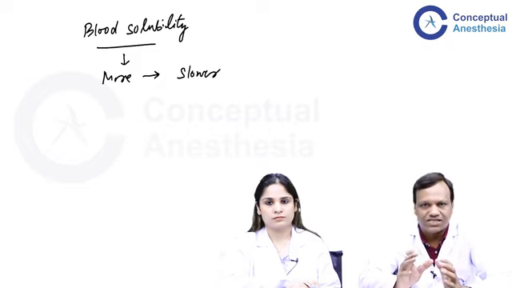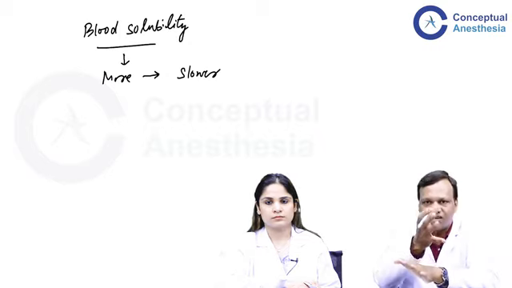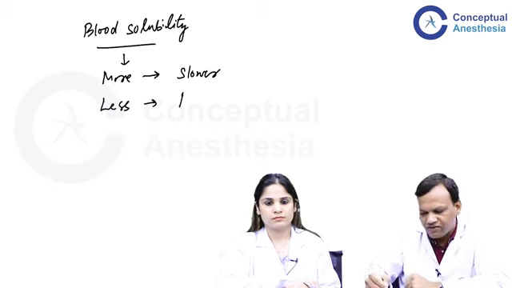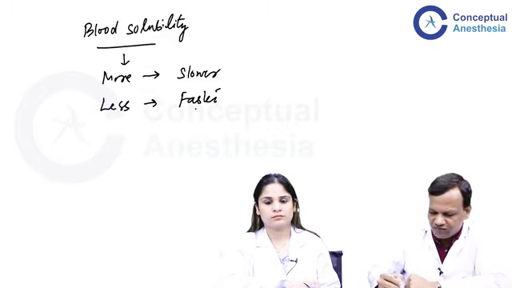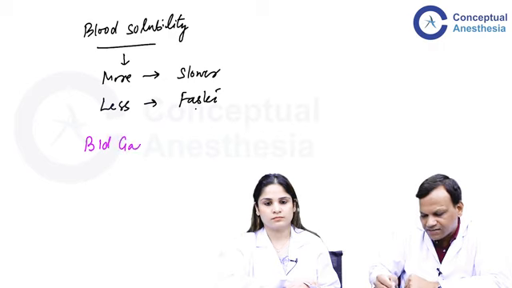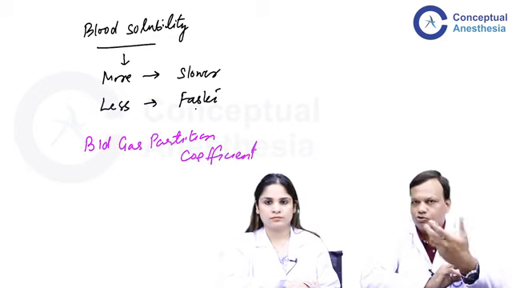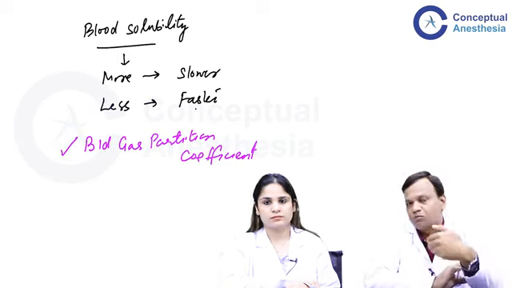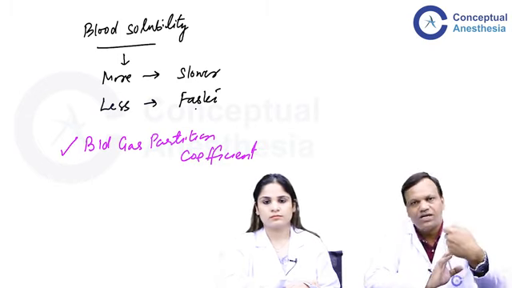In simple language, if the drug is more soluble, most of it will go into the blood and less will remain free to increase the partial pressure. On the other hand, if a drug is less soluble in the blood, it will be faster acting. Now, how do we measure blood solubility? For this we have a coefficient known as the blood gas partition coefficient. The blood gas partition coefficient is nothing but blood solubility. A higher coefficient means more solubility, a lower coefficient means less solubility. So if a drug has a higher coefficient, it is more soluble in the blood and will be slower acting. If a drug has a lesser coefficient, it will be faster acting.